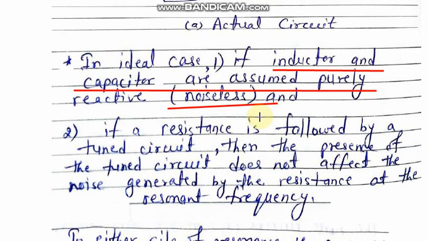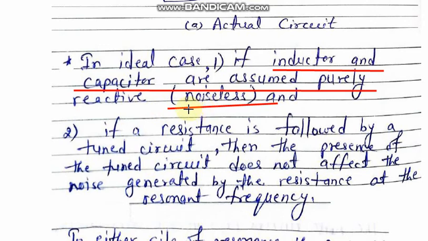How does the concept of noise come in the resistance? Because whenever current I is passing through any resistance, I into R will be the voltage dropped across this resistance, and I squared R will be the heat generated across that resistance, which will raise the temperature of the resistance as a form of noise.